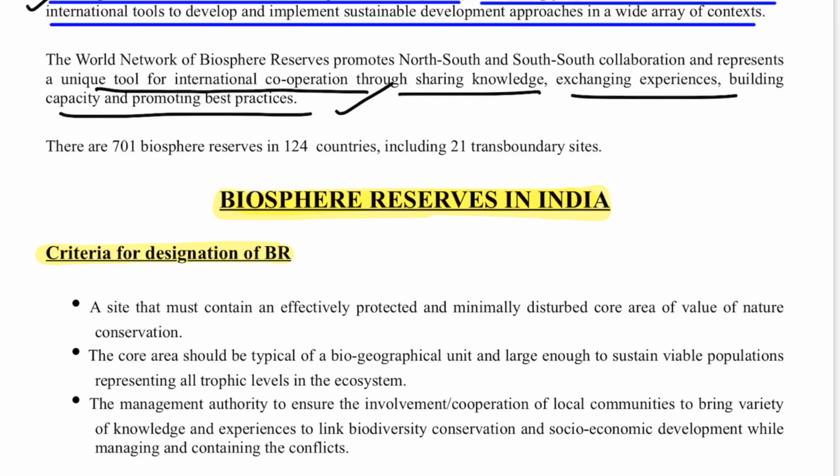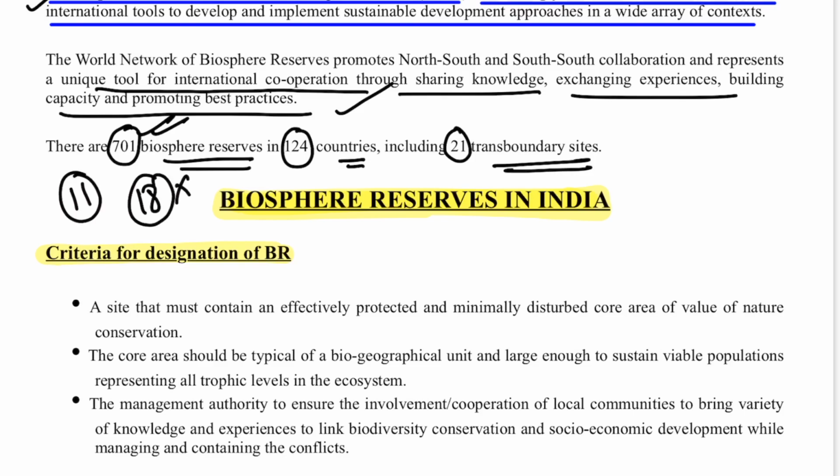And as of now, in April 2020, there are 701 biosphere reserves in 124 countries, including 21 transboundary sites. Transboundary means between two countries. In the 701 World Network of Biosphere Reserves, India has only 11, not 18, my dear. Remember in the examination, in the World Network we have just 11, but in the Indian books, in the Ministry of Environment books, we have 18. So in the 701 biosphere reserves of the whole world, we have only 11.